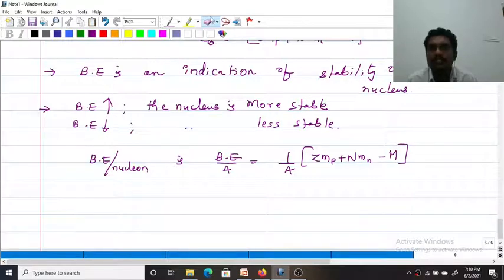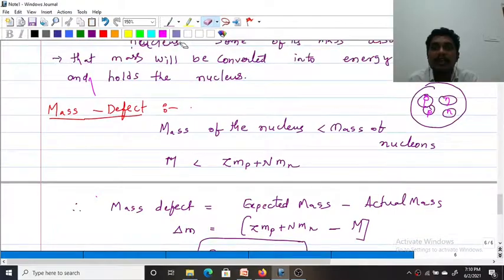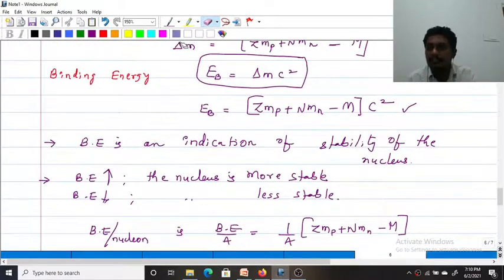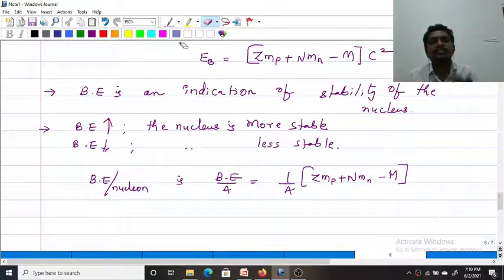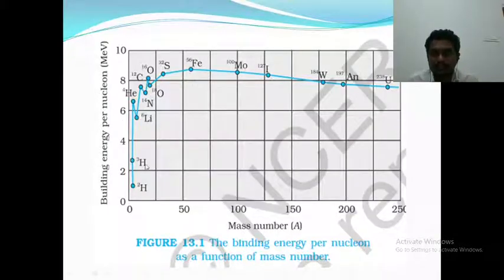Next we'll study how this binding energy varies with the mass number. It is not constant for all nuclei. This binding energy per nucleon changes with the mass number. Look at this picture. Here the graph is drawn between the mass number and binding energy per nucleon.